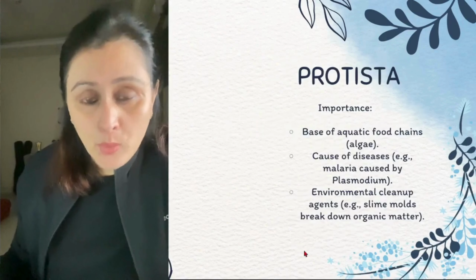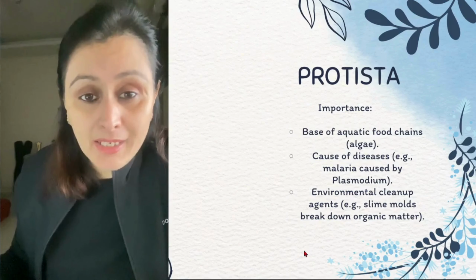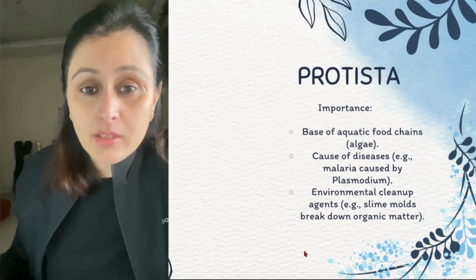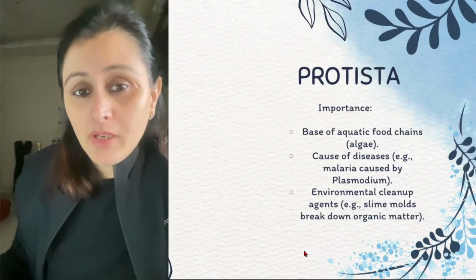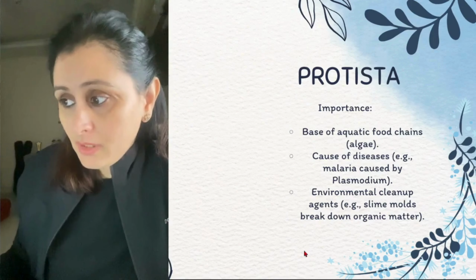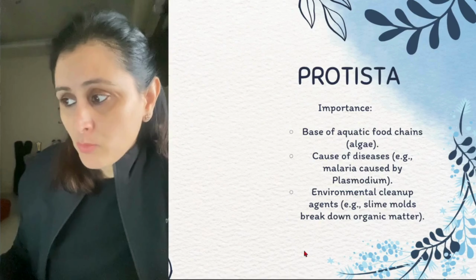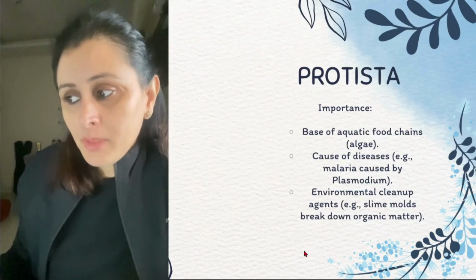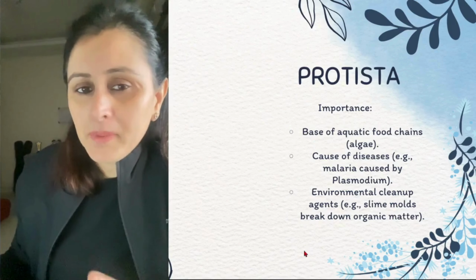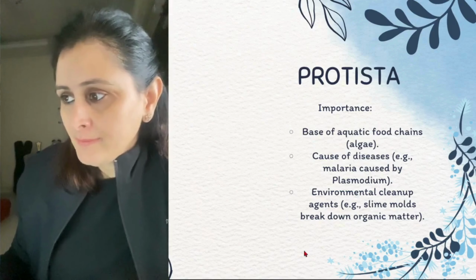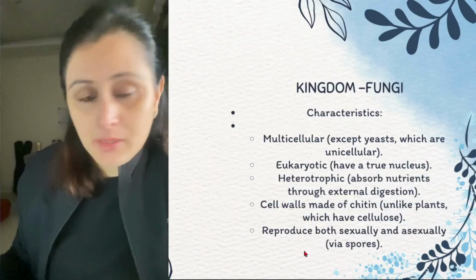Now about their importance. It is one of the aquatic food chains because algae, sea algae, pond algae, is the food for many organisms that live in the aquatic areas, right? They also cause a lot of diseases, like the plasmodium causes malaria. Environment cleanup, we have just talked about, like the slime molds, they help in the cleaning of the environment. So this was about the kingdom Protista.